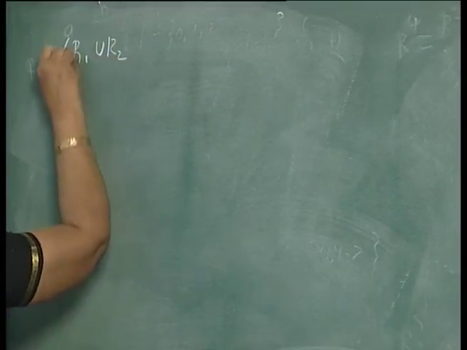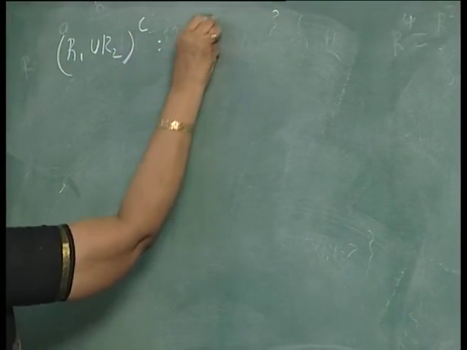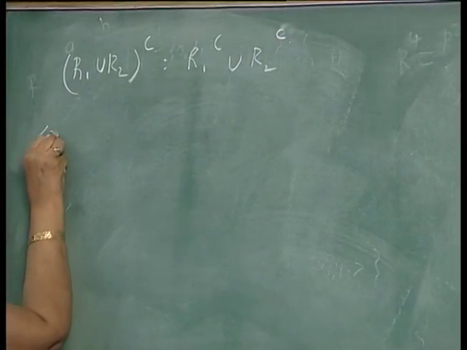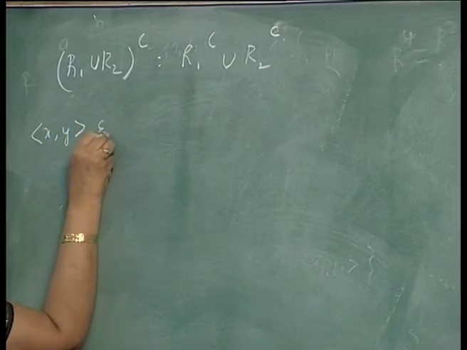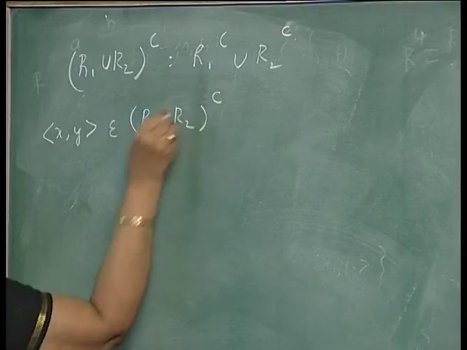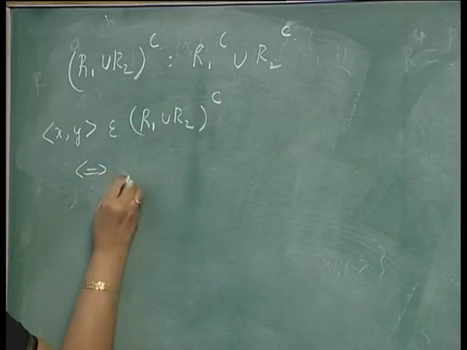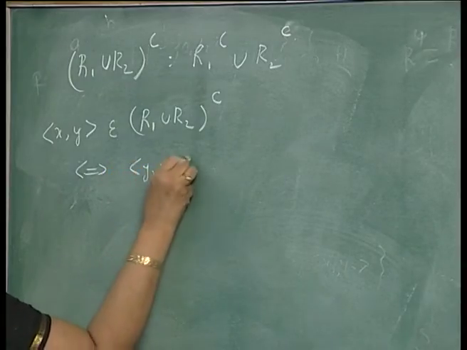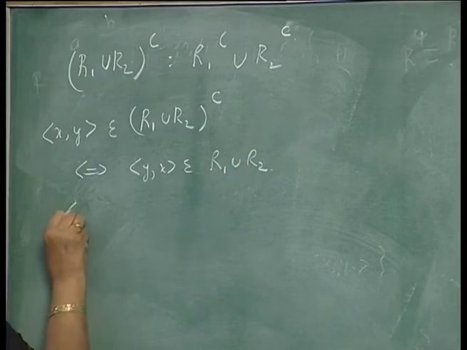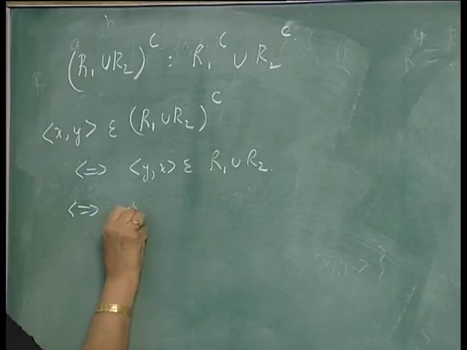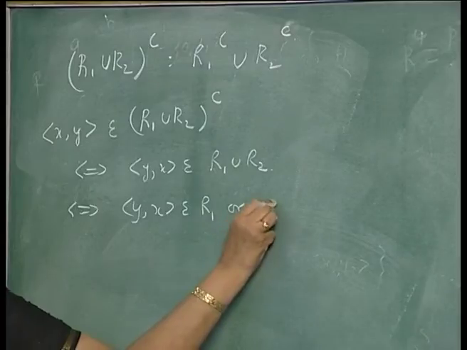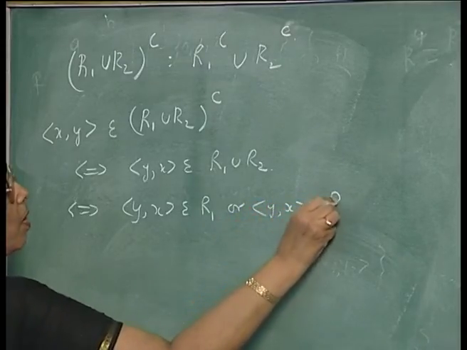(R1 ∪ R2)^C = R1^C ∪ R2^C. What does that mean? If (x,y) belongs to (R1 ∪ R2)^C, this is equivalent to saying (y,x) belongs to R1 ∪ R2, and that is equivalent to saying (y,x) belongs to R1 or (y,x) belongs to R2.